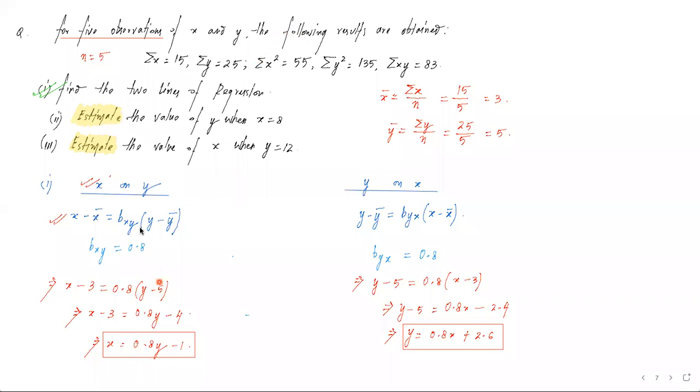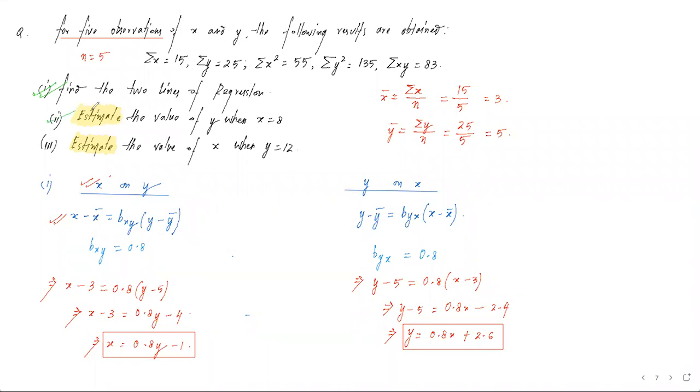हम एक और अच्छी चीज क्या देख पा रहे हैं, when it is x on y, we have kept only the x part on the left hand side and rest everything on the right hand side. Similarly, when the equation is y on x, we have kept the y part on the left hand side, rest everything on the right hand side. This system has to be maintained because it will avoid discrepancy and confusion.